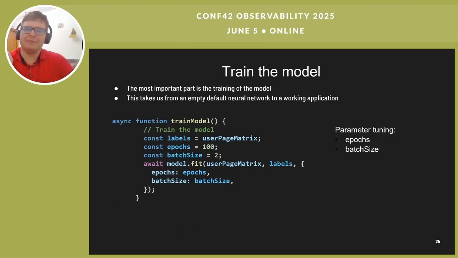So here comes the training part. We are training the model by giving it data using the fit function, model.fit. We're giving it the user activity log and the labels, and we are going to see if it can predict the next action of a user. So we're going to specify 100 epochs, so try to train your model 100 times. And the batch size is how many items you take in each batch for training.